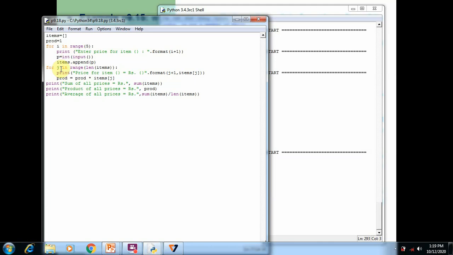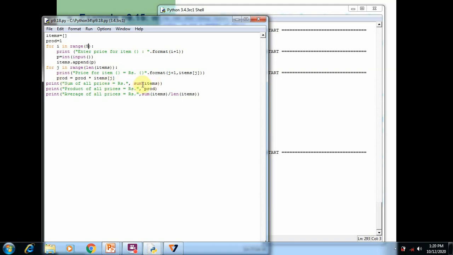When the j for loop runs, all the elements from items are accessed one by one and printed on the screen. In the same way, all the elements are multiplied and stored in the variable product, where we store the product of all elements. After that, we print the sum of items by using the sum function.